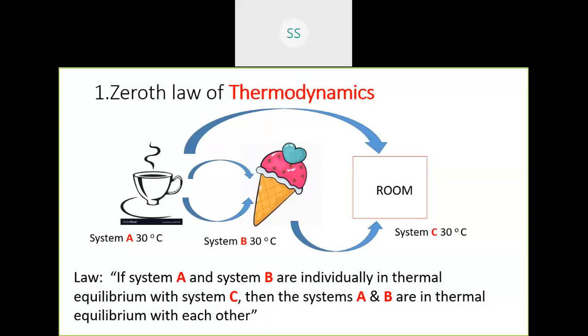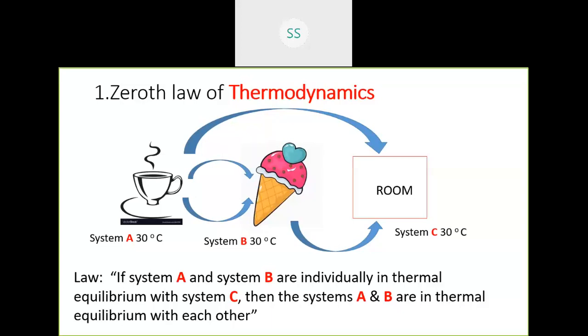If you allow for some time, coffee gets cold, and the temperature of the coffee also becomes 30 degrees, equivalent to room, which means system A is in equilibrium with system C. And similarly, the ice cream, system B, if you allow it to warm, the ice cream melts. After some time, it becomes a liquid, and the temperature of the ice cream becomes equivalent to room temperature, 30 degrees centigrade.